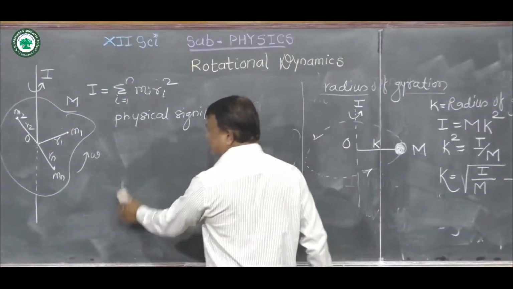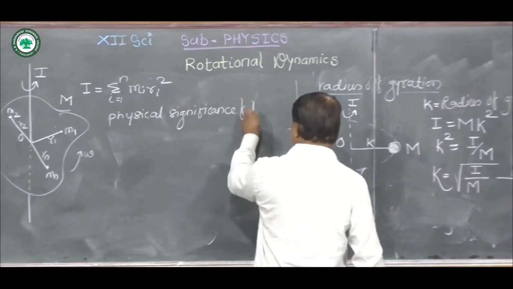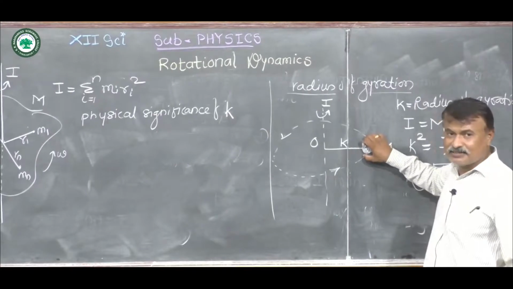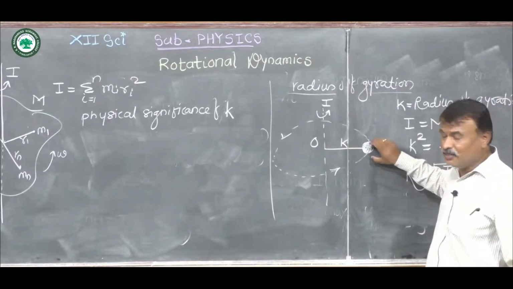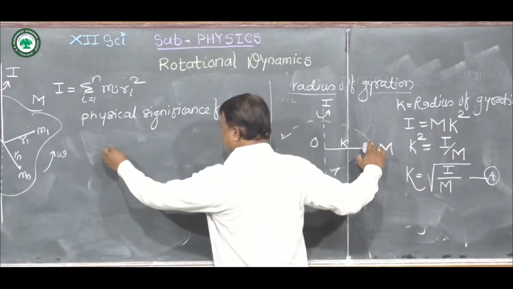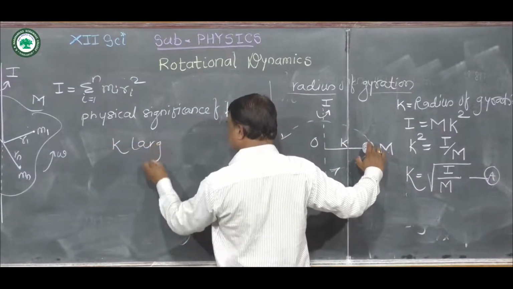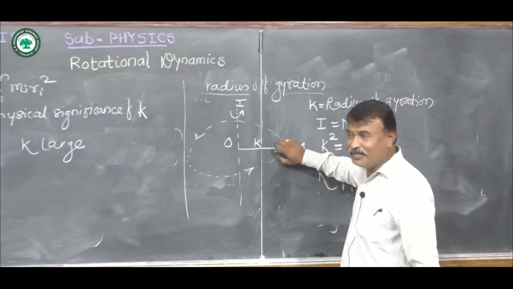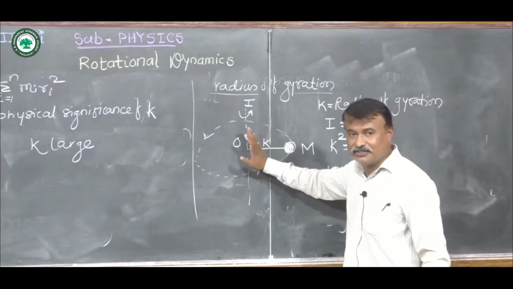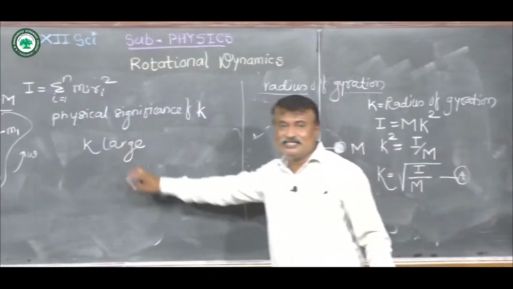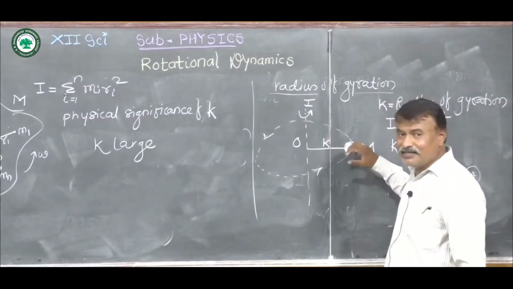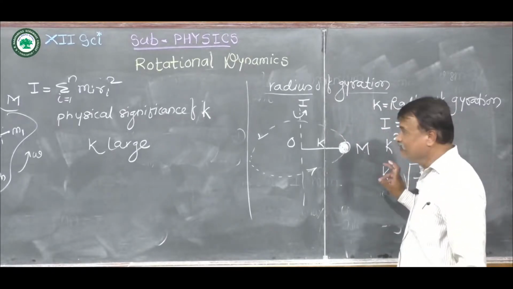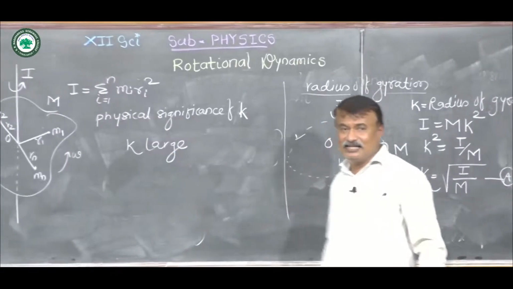Now we study the physical significance of radius of gyration k. For this, again we consider this figure. If the distance between the axis of rotation and the point mass is large, then k is large. In other words, if the body is away from the axis of rotation, then the radius of gyration is large.